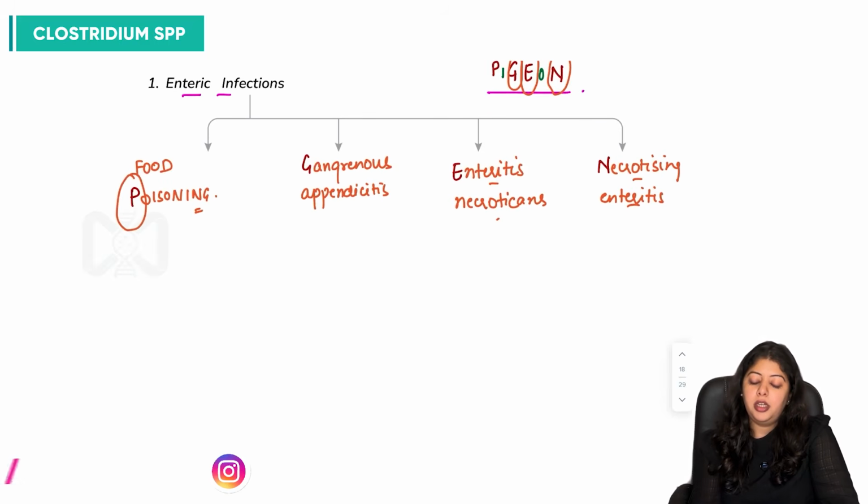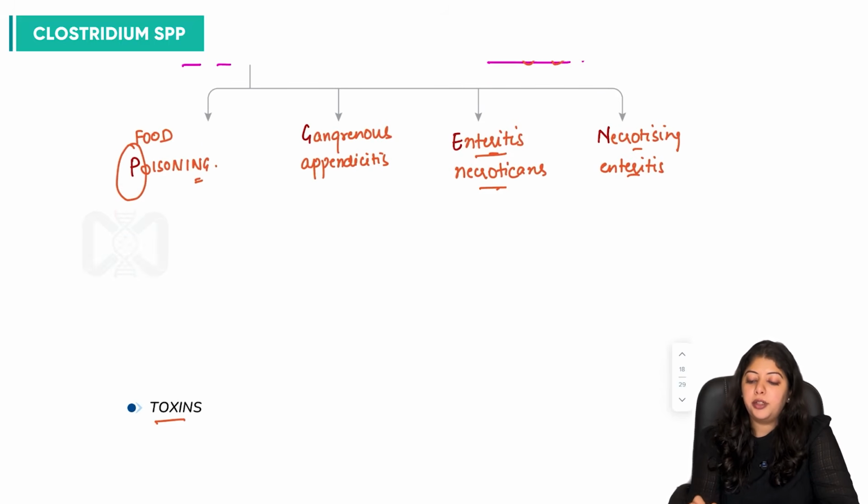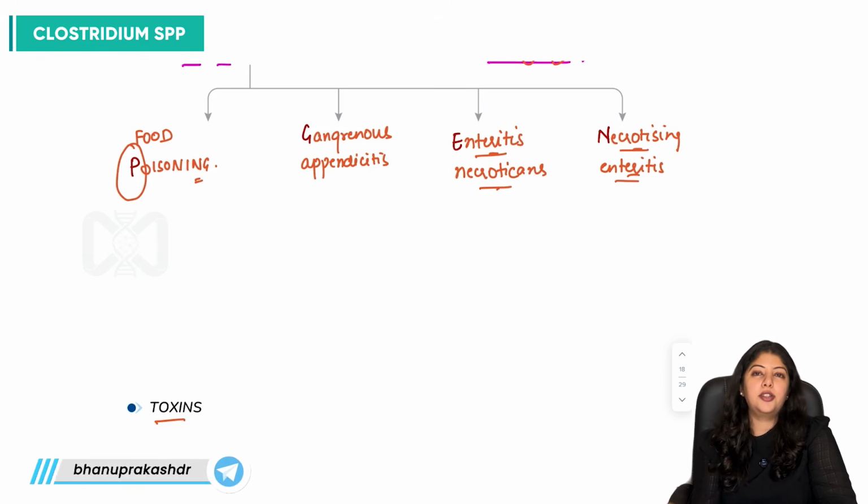So what are enteritis necroticans and necrotizing enteritis? These two conditions are somehow similar.